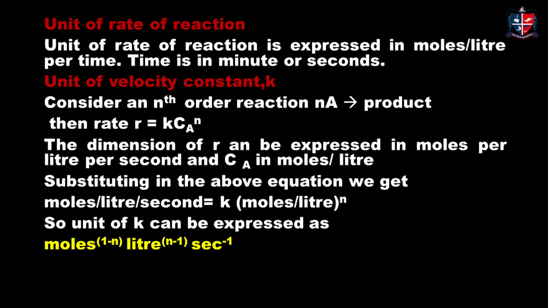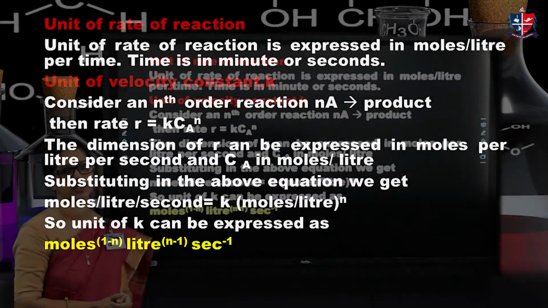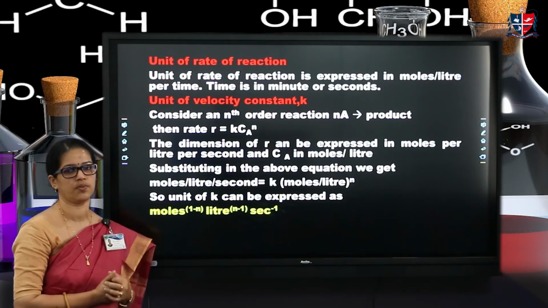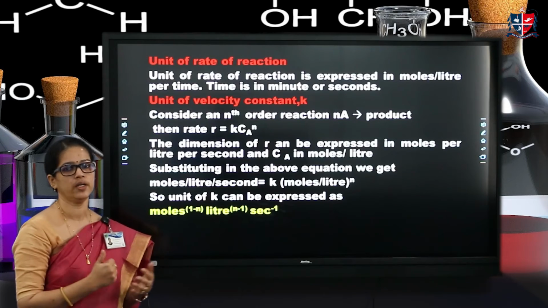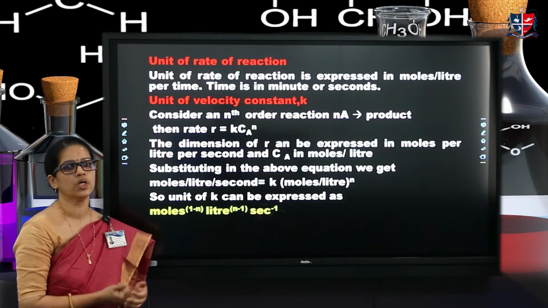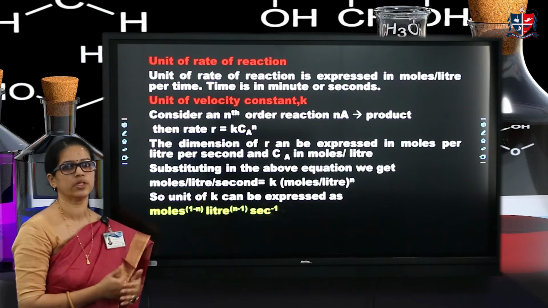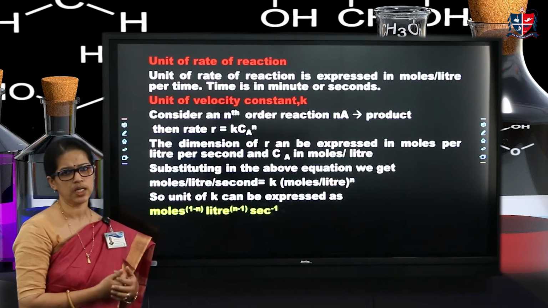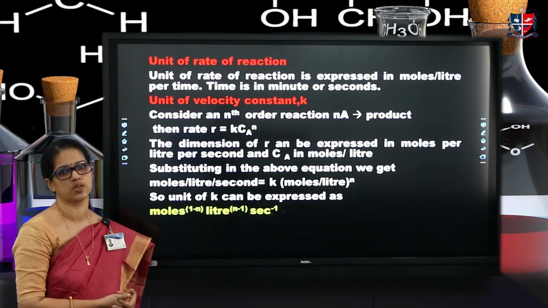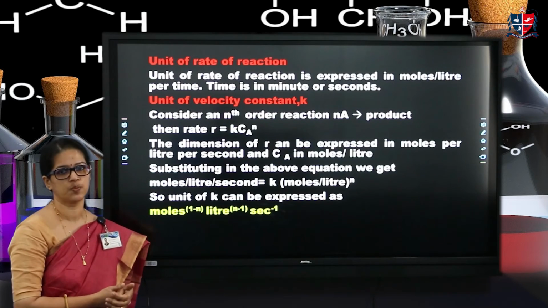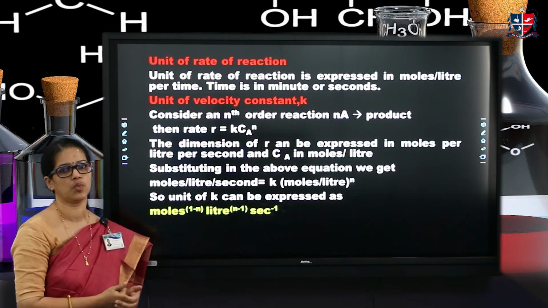Next is the unit of rate of reaction. We know rate is expressed in terms of concentration of reactant or product divided by time. Concentration is usually expressed in moles per liter and time in minutes or seconds. So the unit of rate of reaction is moles per liter per second or moles per liter per minute.